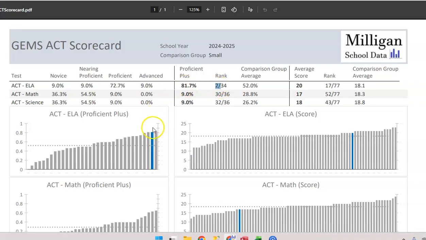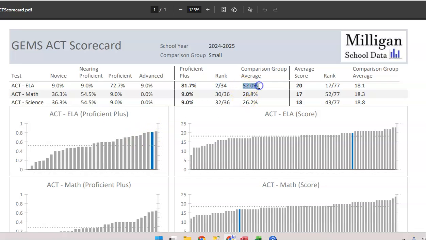And you can see that in this little graph right here. This graph represents all 34 of these schools, and this blue bar represents whichever school this is. So you can see that this school is doing actually very well in the ACT ELA portion, and that they are second out of those 34.